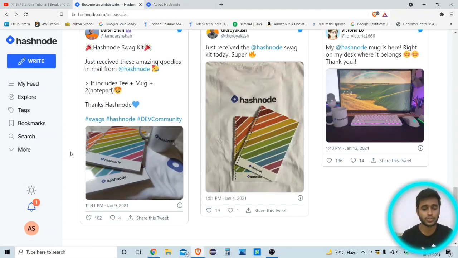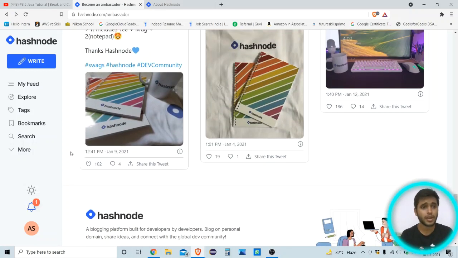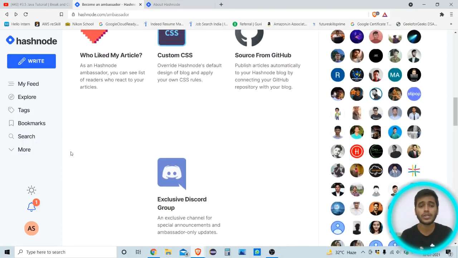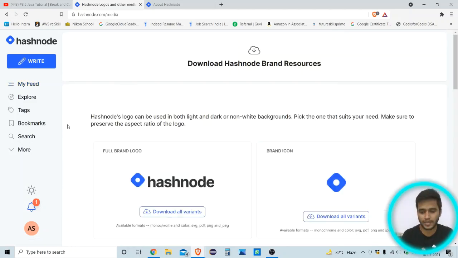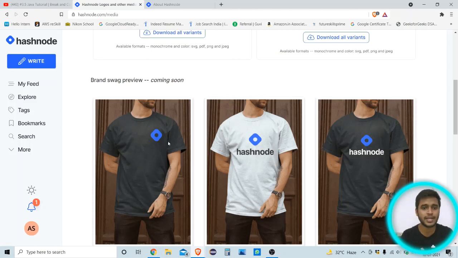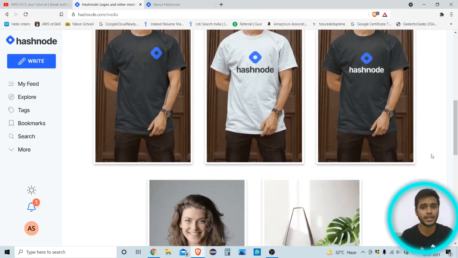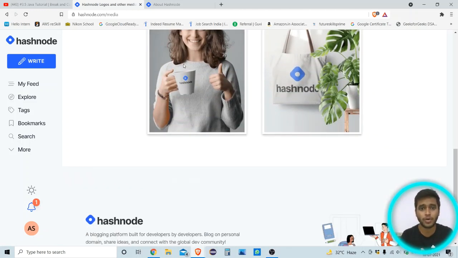And if you want to get this, there is only one thing you need to do: go and share this. Also there are many new things coming on this platform for sharing. So I am going to show you what that is. This is the brand assets, and below you can see different types of swag. Firstly, there are black t-shirts, white t-shirts, and two colors are there. You can ask for any t-shirt, any color. And also there is a bag and a coffee mug.